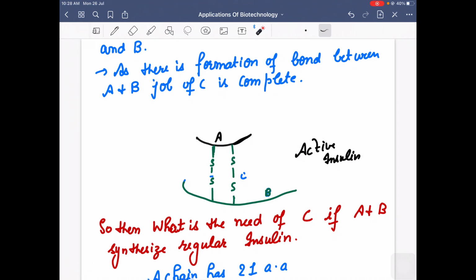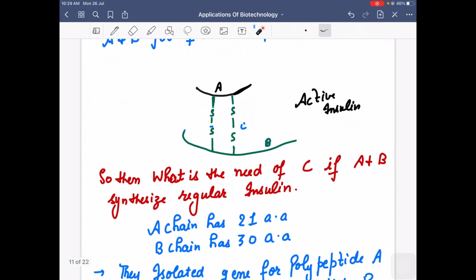Now, the moment there is a formation of bond between A and B, the job of C is complete. So now there is no more need of the C chain. The moment the disulfide bond is formed, there is a formation of active insulin. Now this insulin is known as active, mature and functional insulin.